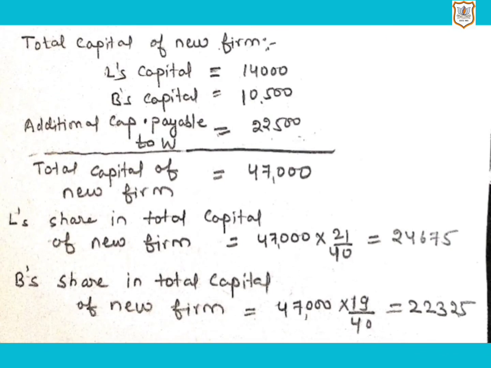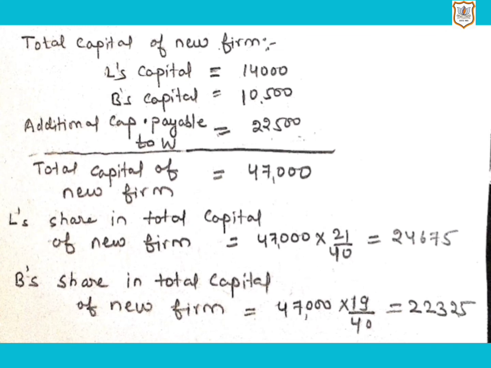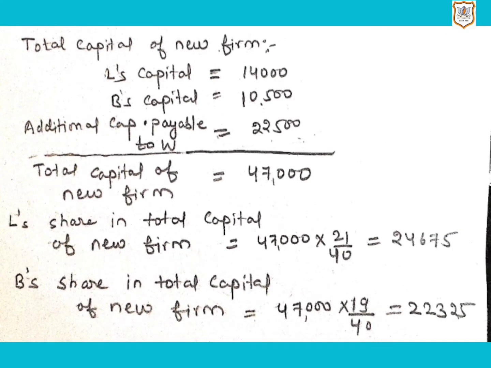Now let us see working note for the calculation of L and B share in total capital of new firm. For that, we need to find out total capital of new firm, which will be maintained in their new profit and loss sharing ratio in the new firm. Now, in order to find out total capital of new firm, we will add balances of L's capital, B's capital, and additional capital payable to W that we just found out, that is 22,500.